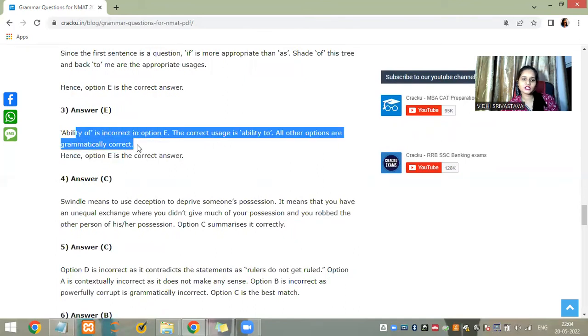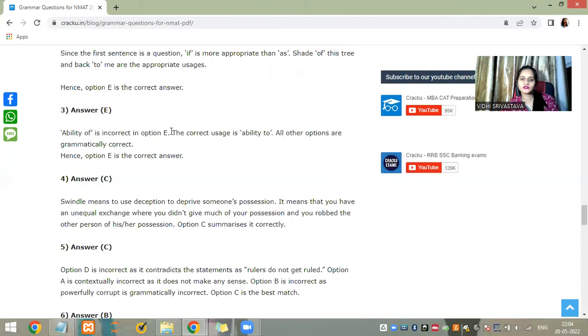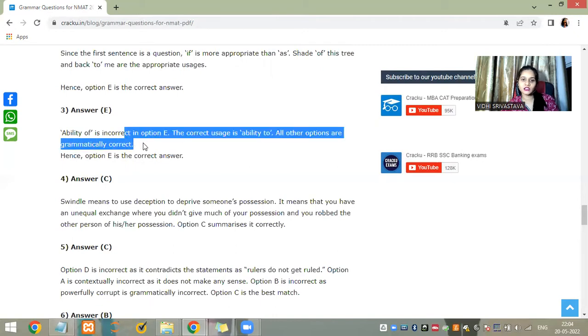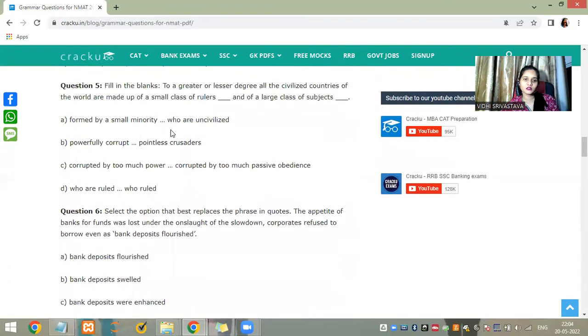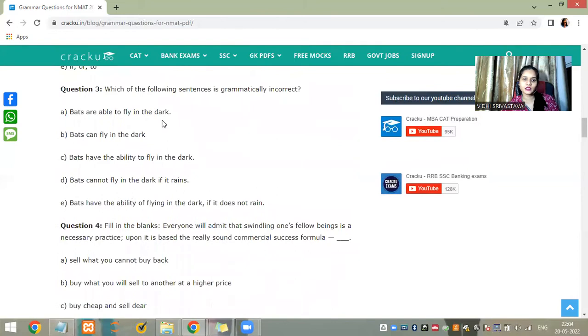Ability of is the incorrect option. The correct usage of ability to, all these options are grammatically correct. Hence, E is the correct answer. Ability of is incorrect in option E. The correct usage is ability to, has the ability to. So this is grammatically incorrect.